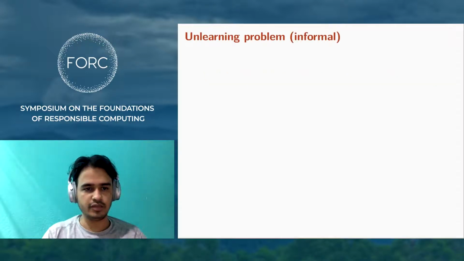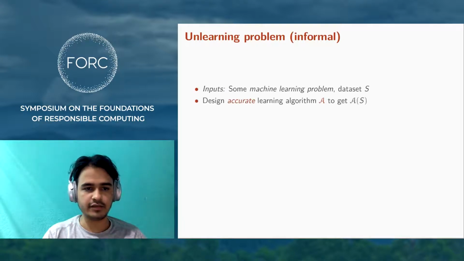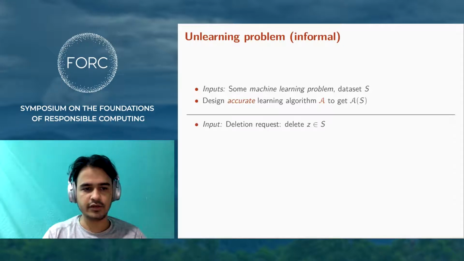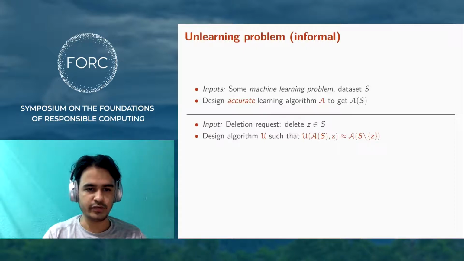The basic unlearning problem is as follows. We have some machine learning task and a given dataset S. We apply some accurate algorithm A to get A of S. We then get a request to delete some point Z which was present in the dataset. We now apply algorithm U, which takes A of S and Z, and we want its output to be approximately equal to what we would have obtained had we applied A to the dataset without the point Z.